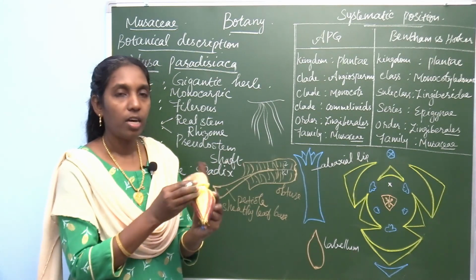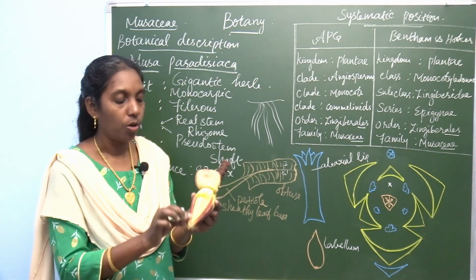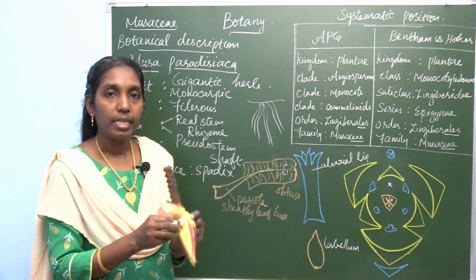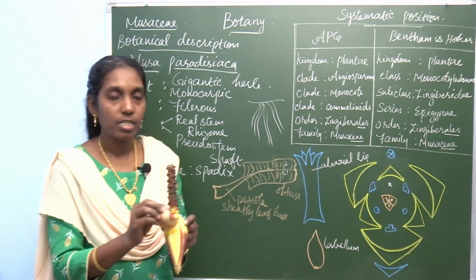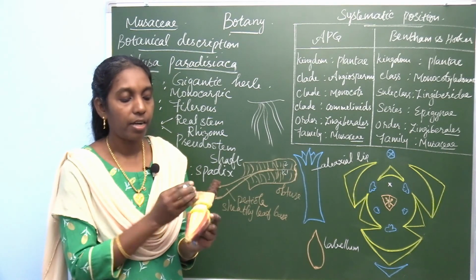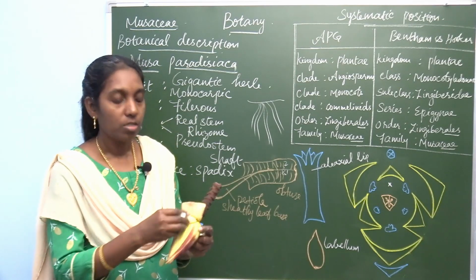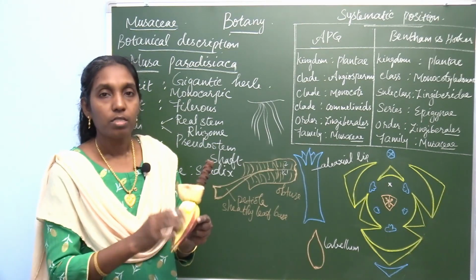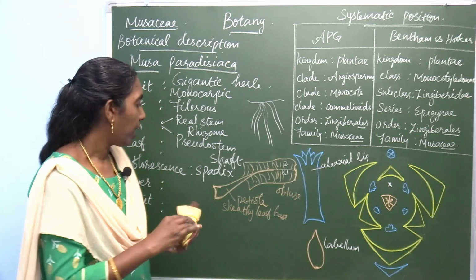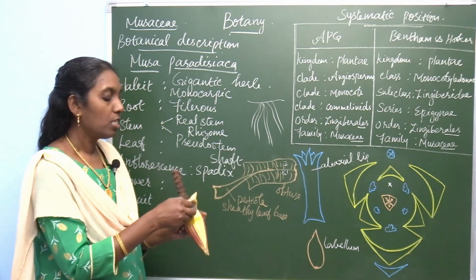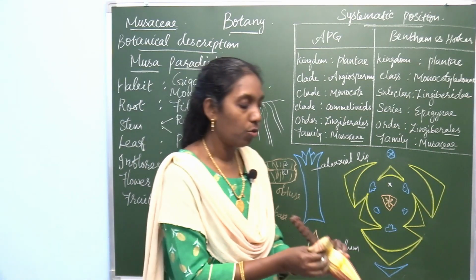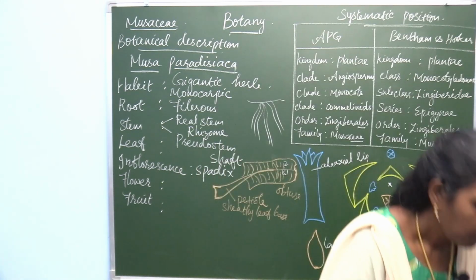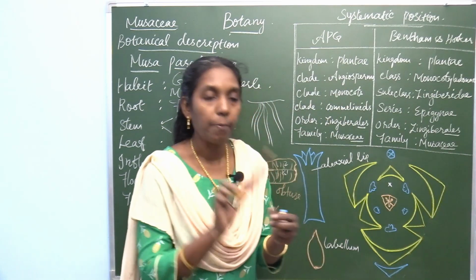The small flowers are arranged in rows. When the flower develops, this bract rolls back and falls down. So, these are the flowers, and this is a branched spadix inflorescence. This bract shows a boat-shaped structure, this is the boat-shaped bract.